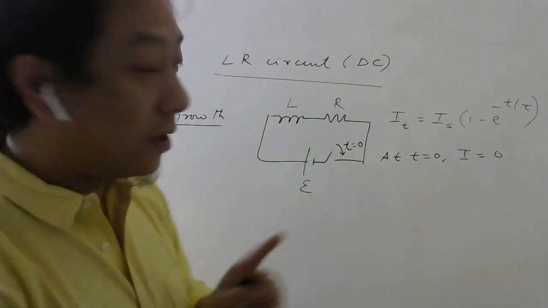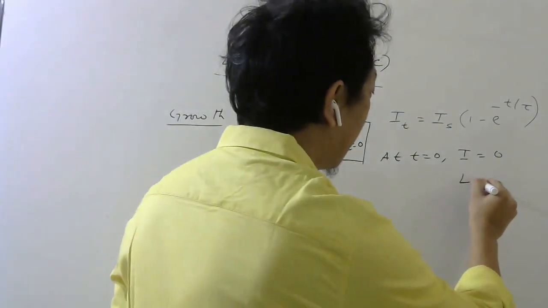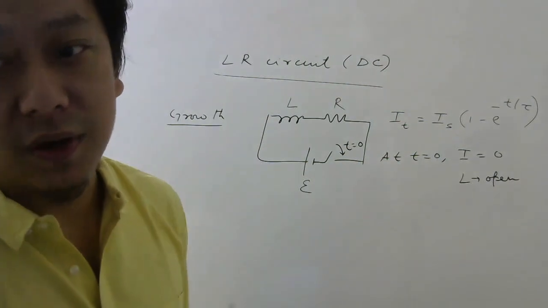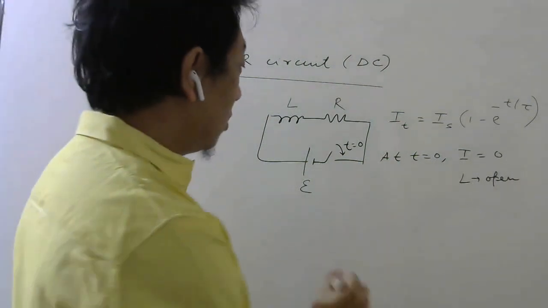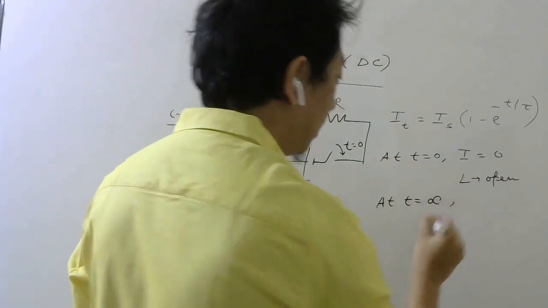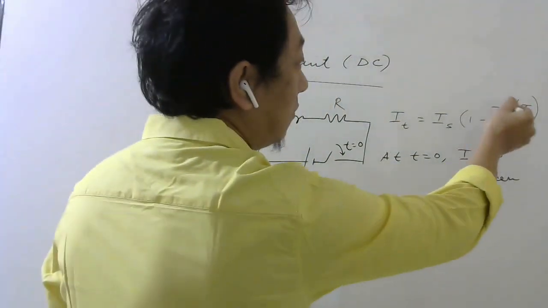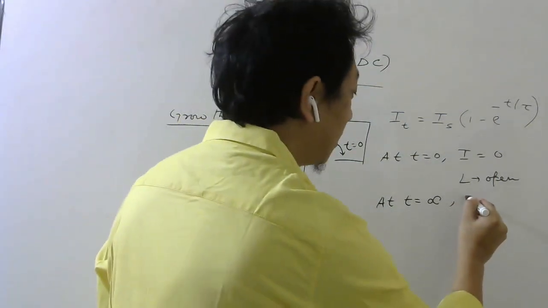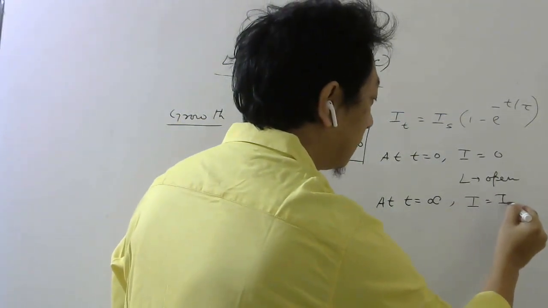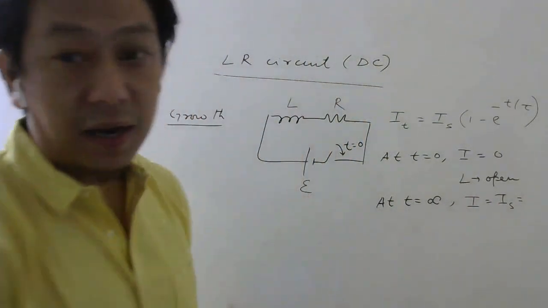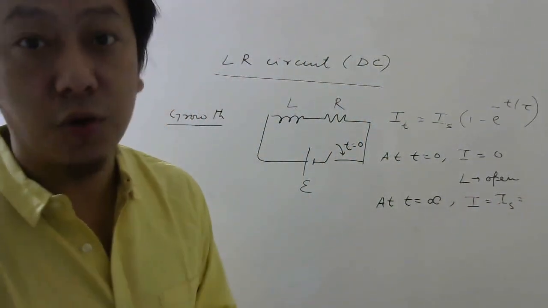But that means if current is 0, your inductor acts like an open circuit. Your inductor acts like open. Please remember that. Also, after a long time, when t is infinity, e power minus infinity will be 0. So current will reach steady state. And at that time, this inductor will act like a short because it will have no role now.